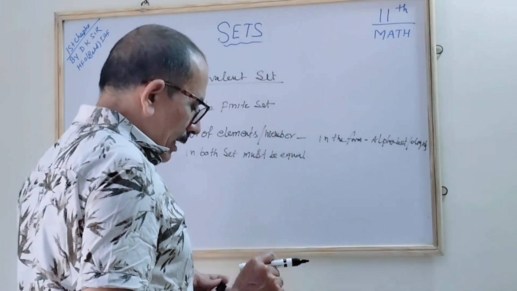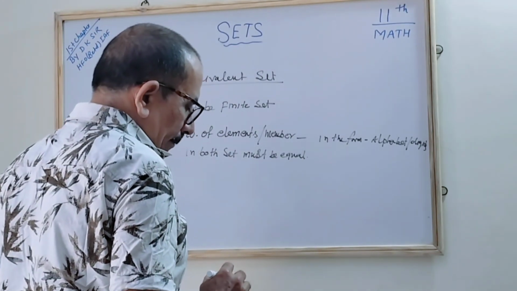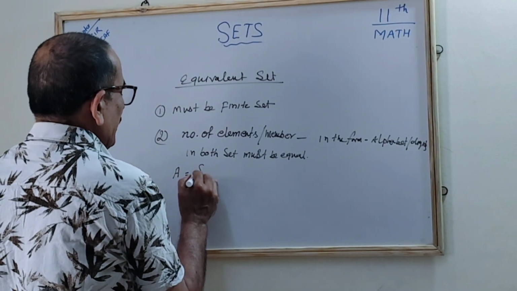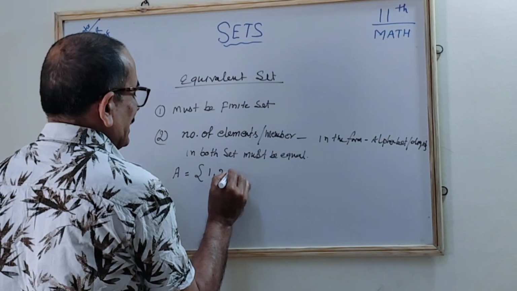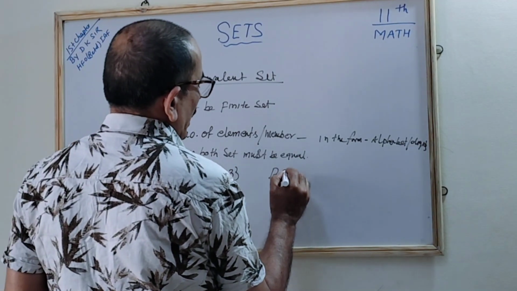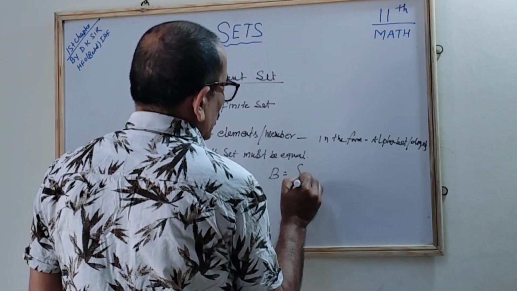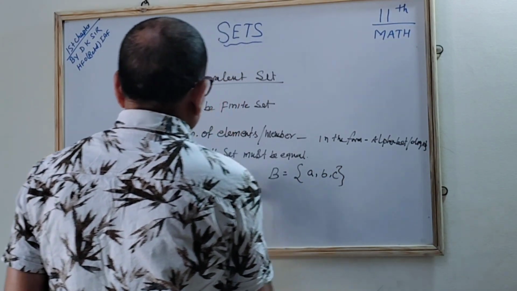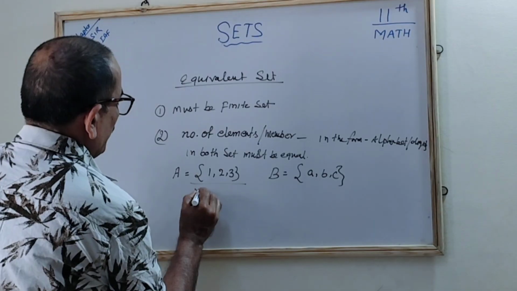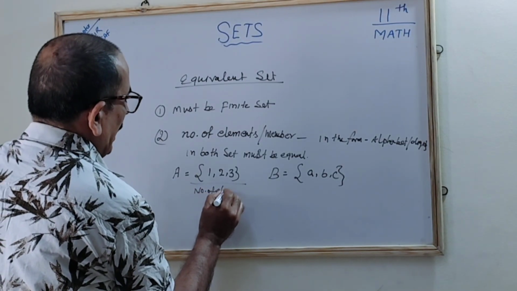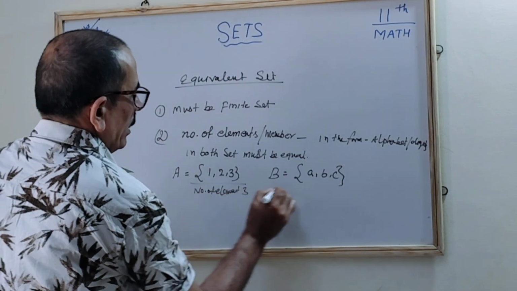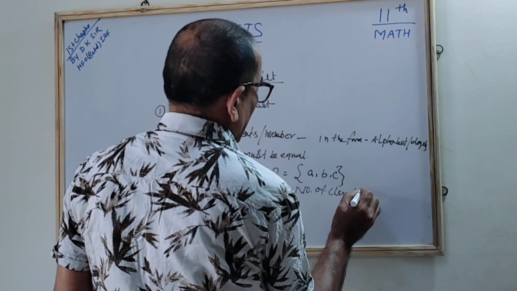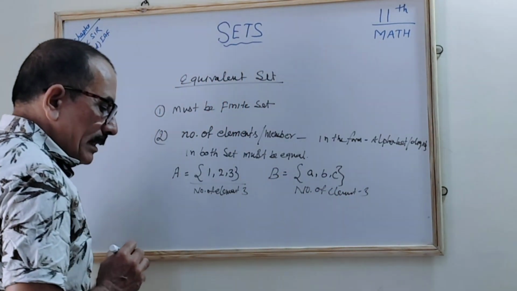Okay, the equivalent set. Let us see the example. Suppose there is a set A whose elements are 1, 2 and 3, correct. Another set B has the elements a, b and c, correct. The number of elements in it is 3. The number of elements in both is 3.